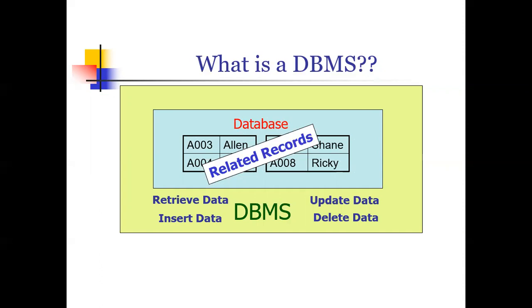We have features like filtering, where I can filter and get only the information that is needed. At the same time, we have all these particular features. But I say there are many software products in the industry, and any software which gives these features in a better way, we call it a better database.